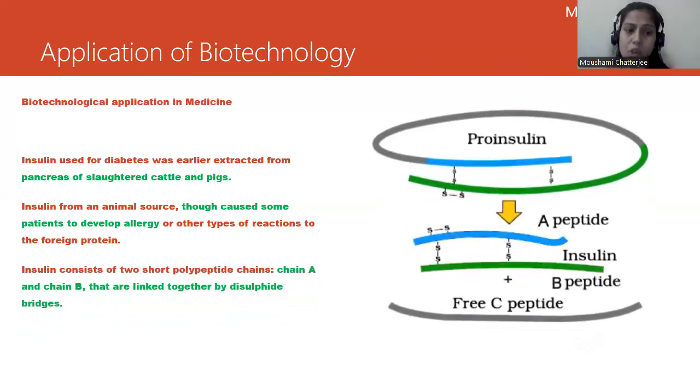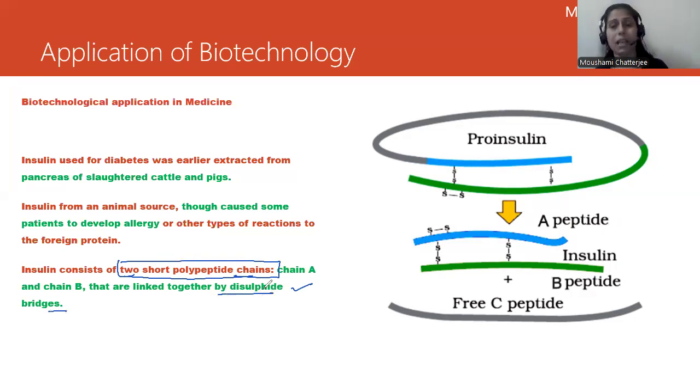Now, what does the insulin structure comprise? Let's underline a few points here. This point is very, very important. Insulin consists of two short polypeptide chains, chain A and chain B, and they are linked by a disulfide bridge. Here it is written as proinsulin. When insulins are released, they are in inactive form. This inactive insulin we call proinsulin.